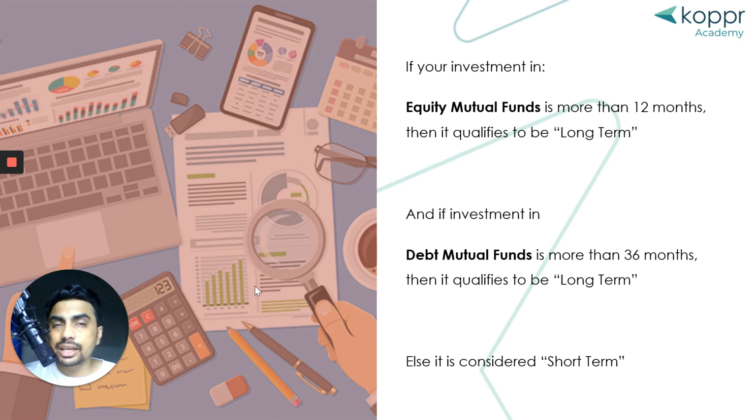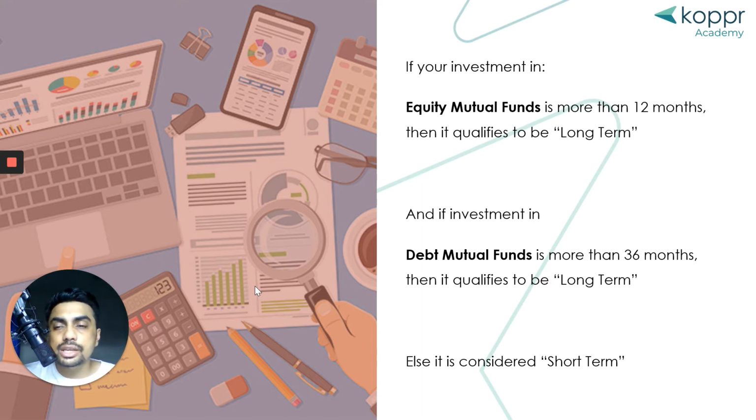If you are investing in equity mutual funds and you've stayed invested for more than 12 months, more than a year, then that investment is classified as a long term investment. If you're invested in debt mutual funds for more than 36 months or 3 years, again that investment is termed as a long term investment. Else it's termed as short term.